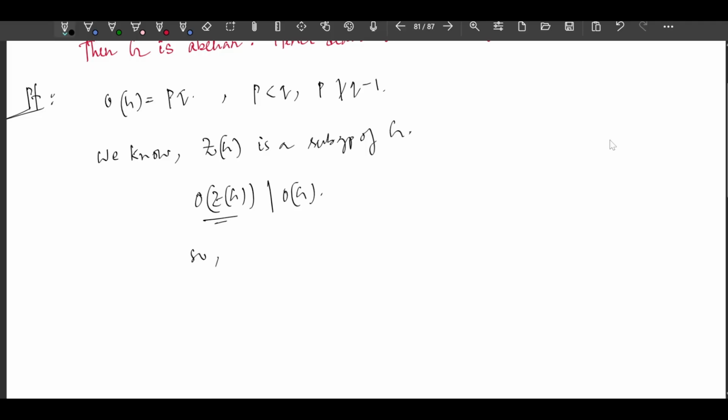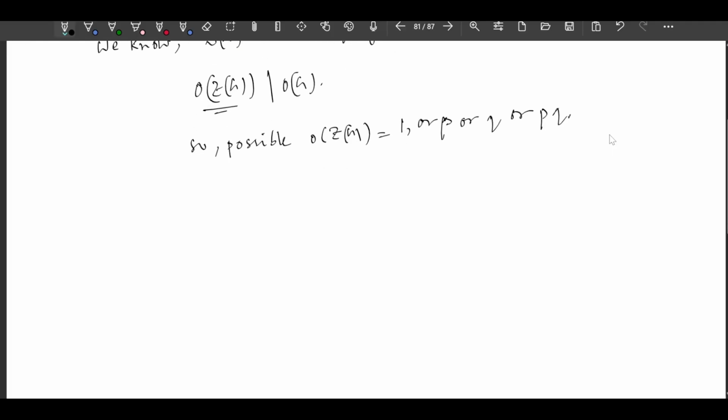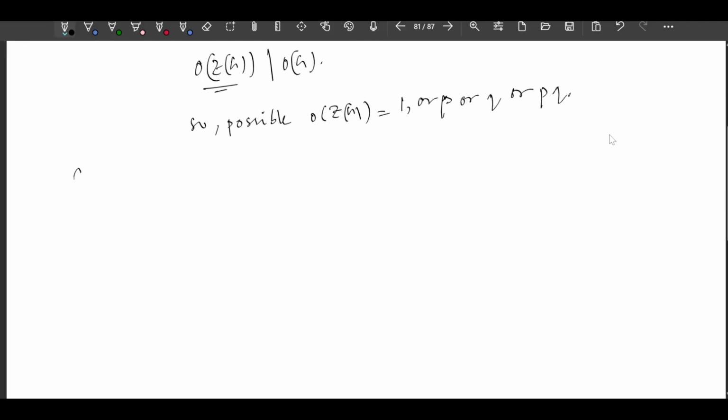So possible order of ZG, what can it be? Possible orders of ZG are either 1, or P, or Q, or PQ, right? Okay. Now these are all the choices. Recall the G by ZG theorem.